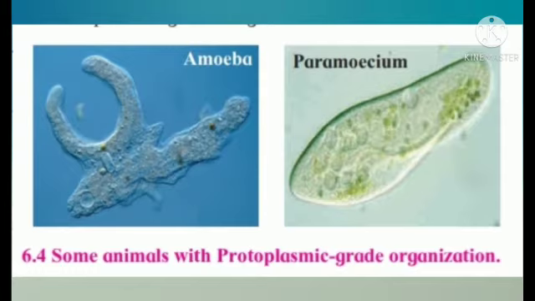Grade of organization. Body of animals is made up of cells. In case of multicellular animals, many cells are performing a different function in their body, while in unicellular animals, as their body is made up of single cell, all functions are performed by same cell only. Body organization of the unicellular animal is called as protoplasmic grade of organization.